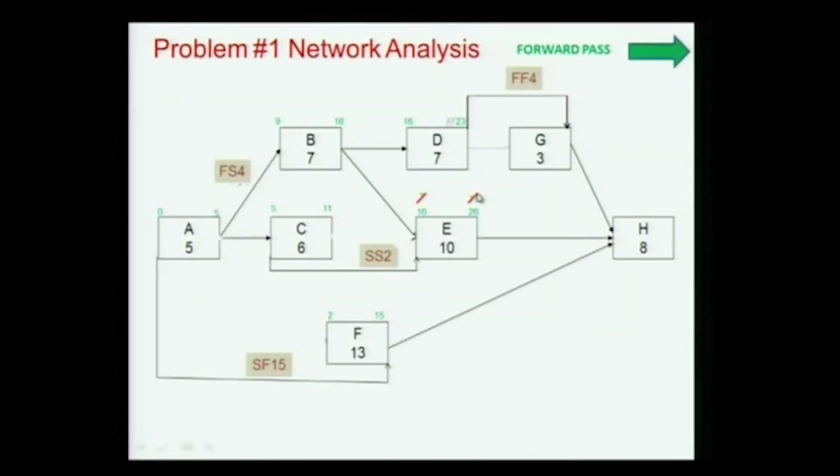Now we move on to G. There's no arrow here, it's at 27, 24. Then we finally come down here, and all of these are at 27, 35. These are the options we have: 15, 23, 26, 34. And 27, 35 is the option we select. So this has taken care of the forward pass.